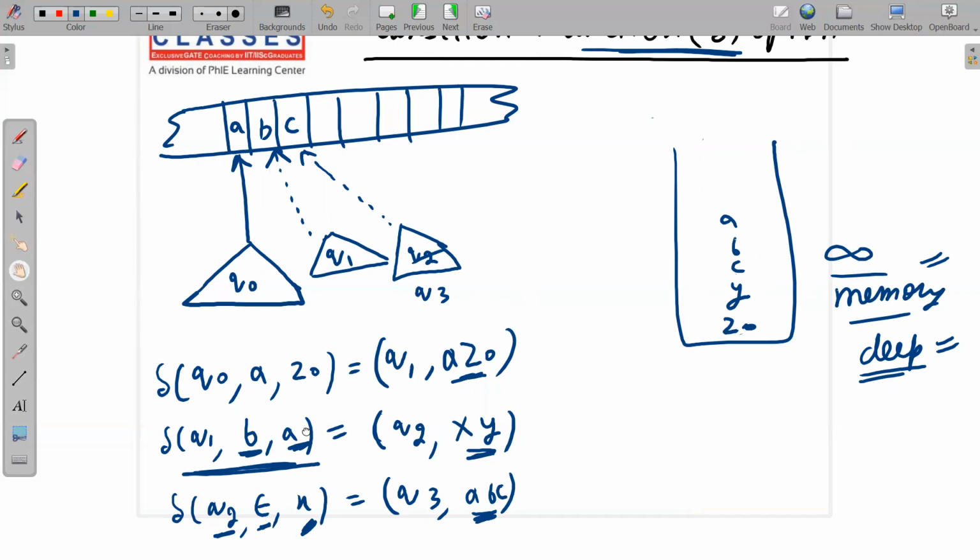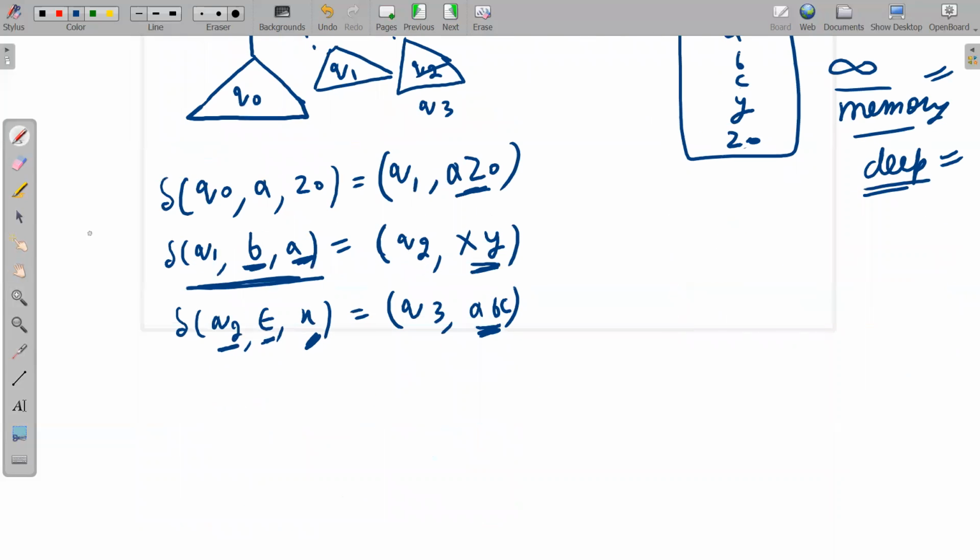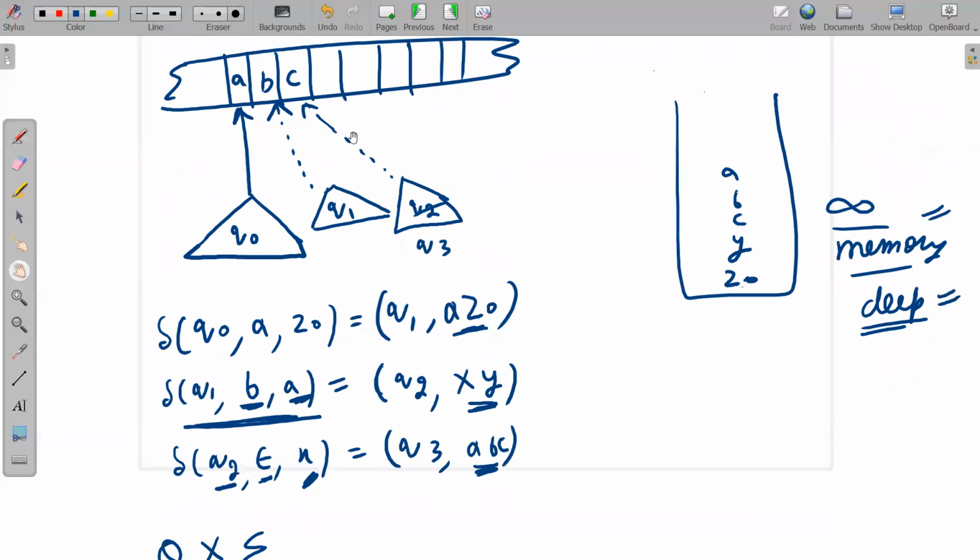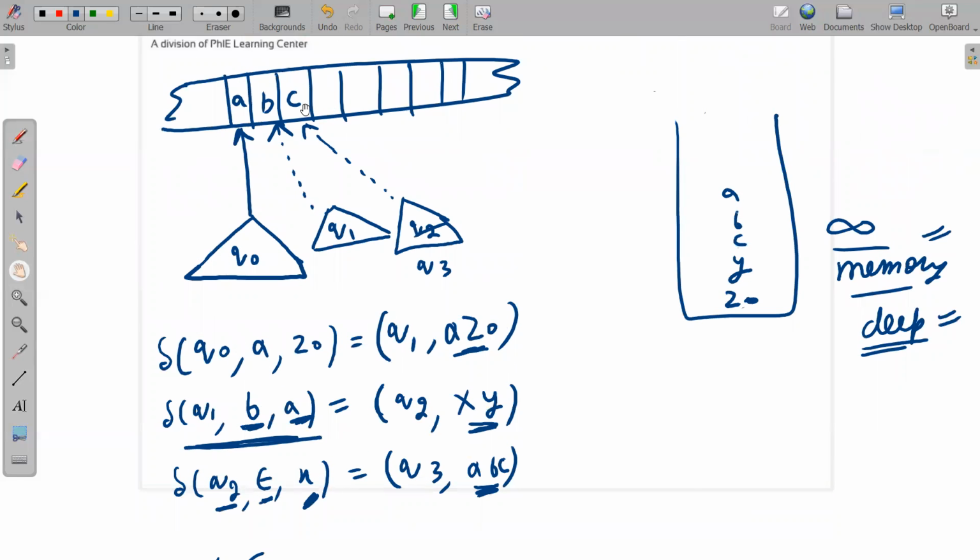So let me write a generalized transition function delta. It will be like this. The PDA is at any state Q, and you are reading something from the tape, that means sigma, and you can read null also. I'm saying it roughly; exactly, it should be that we are reading nothing from the tape.